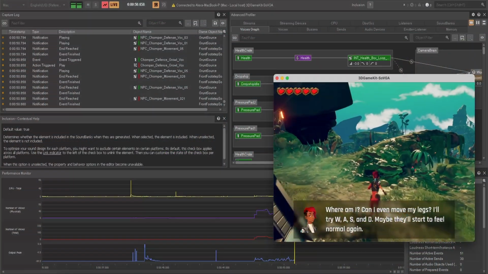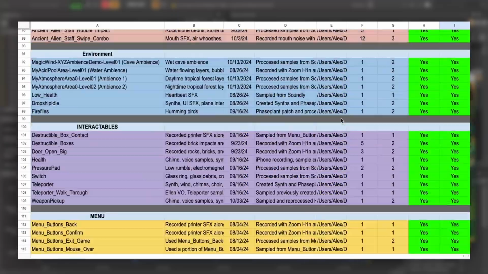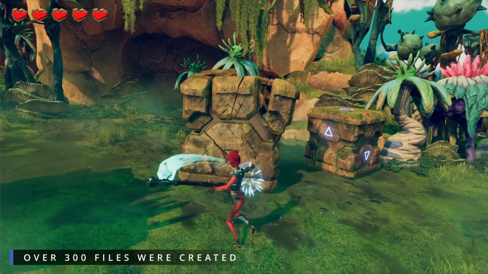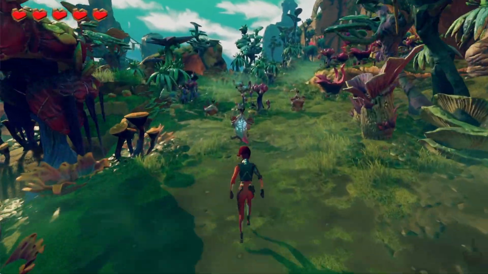Before creating my audio, I first had to profile and catalog what events and sounds I needed to make within an asset list. To keep the game from sounding repetitive and stale, I made variations of almost each audio file within the game. Let's start with highlighting our playable character Ellen.